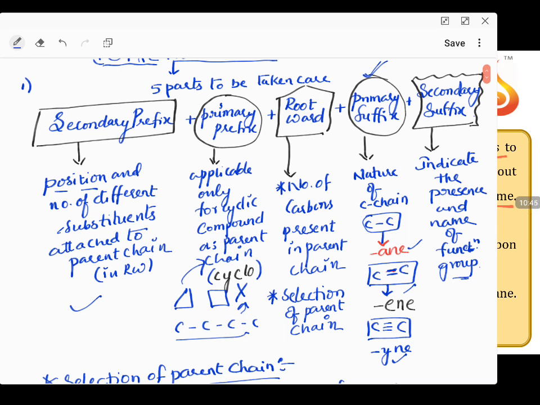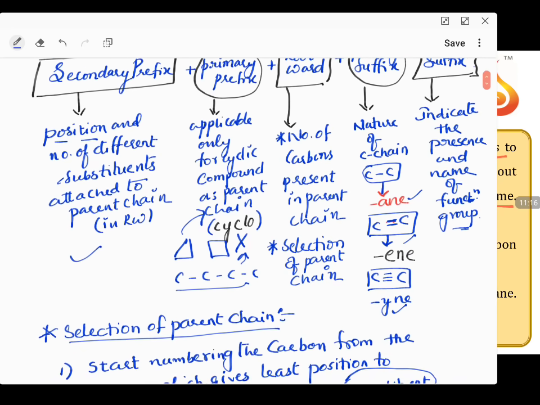Your complete everything will be your parent. From the parent, you will get your identity. In the same way, the identity of you will be from the parent. The same way, the four parts of your IUPAC name will only exist if a root word is properly selected. So the root word is the careful point which has to be taken care of. What is the root word? It indicates the number of carbons present in the parent chain. So selection of the carbon chain is your root word.